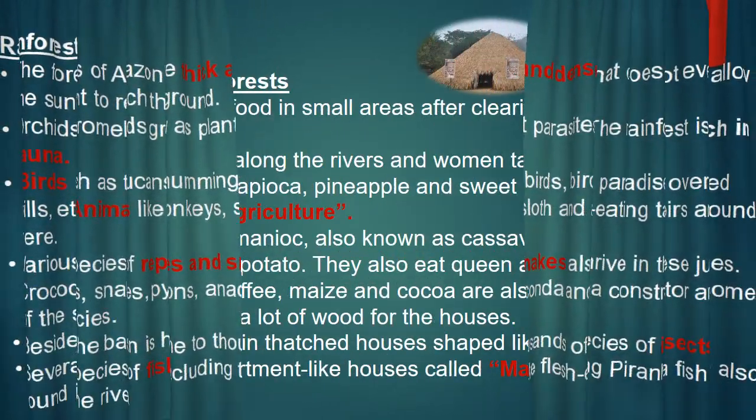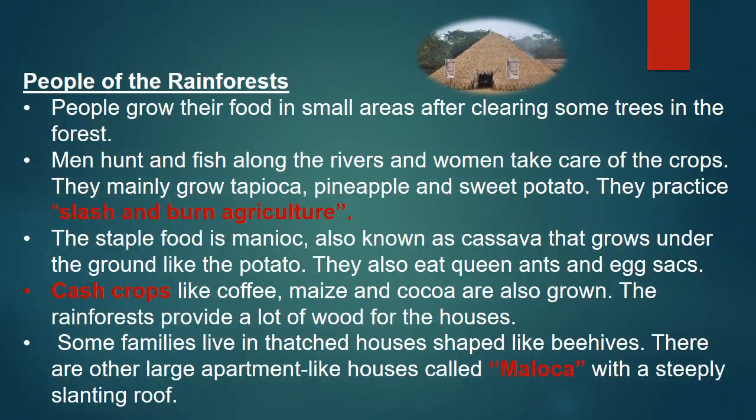Next we are going to see about the people of the rainforest, how people are living there, what occupations they do, and what type of houses they have built. That we are going to see in this slide. First, people clear some trees in the forest, then they grow food in small areas.